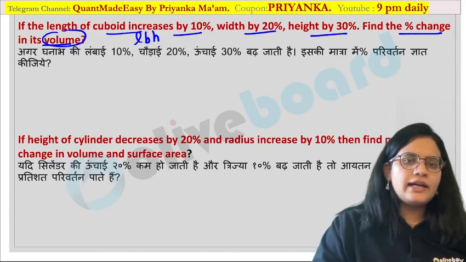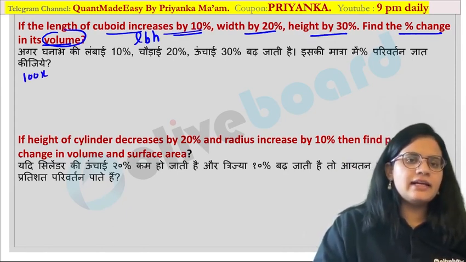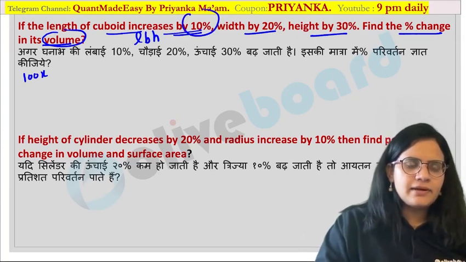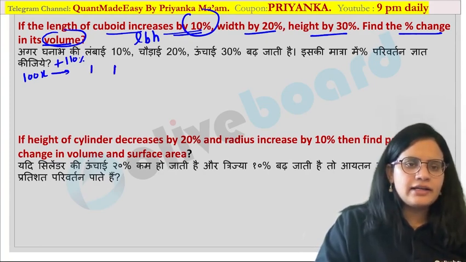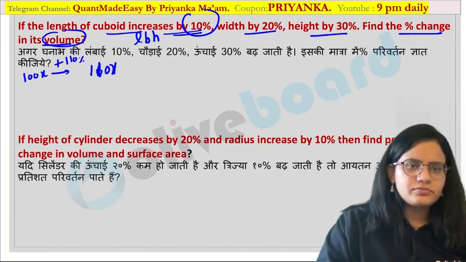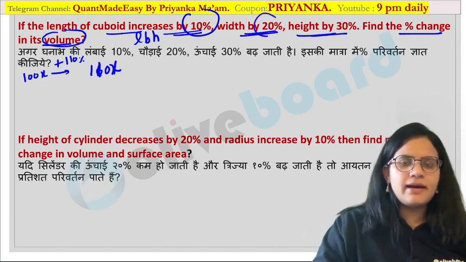First of all, you can write down with respect to 100 values. So suppose length is 100x, it is increased by 10%, so your multiplication factor will be 110%, so it will become 110x over here. Are you getting it? Width is increased by 20%.